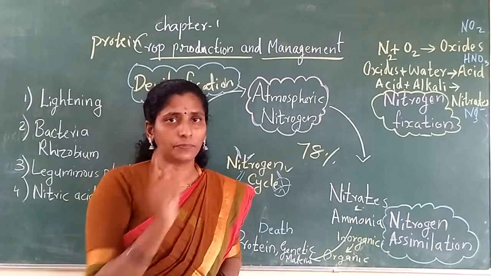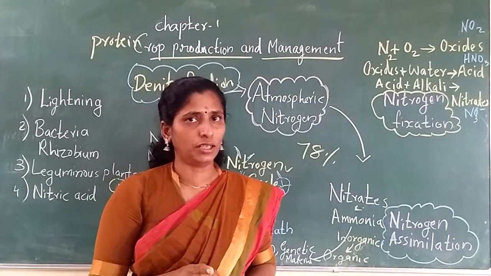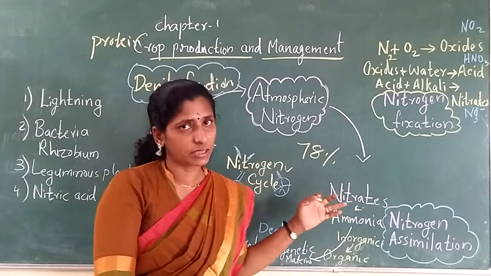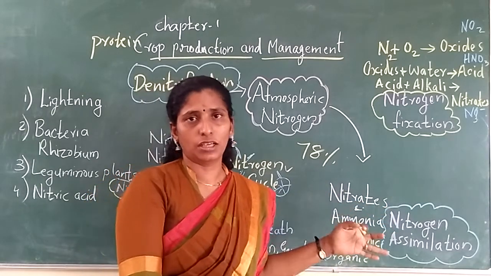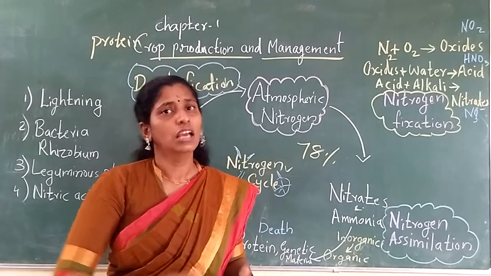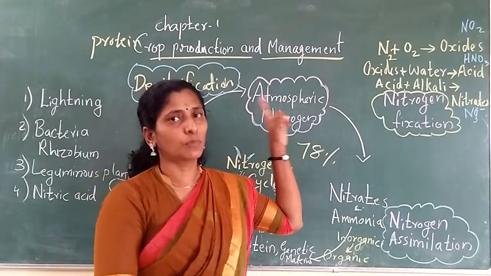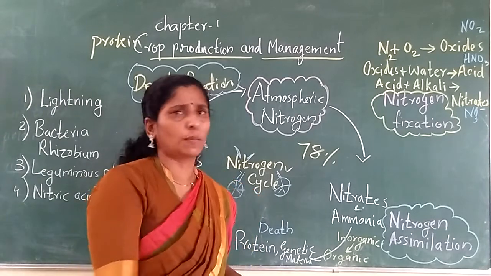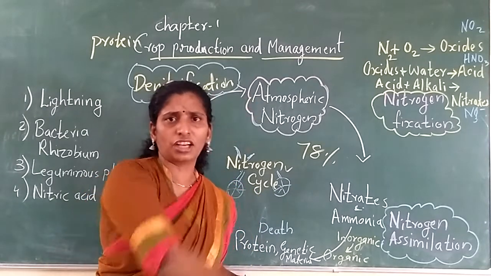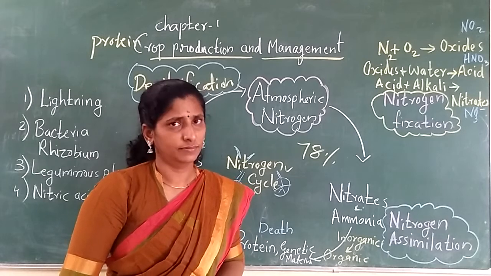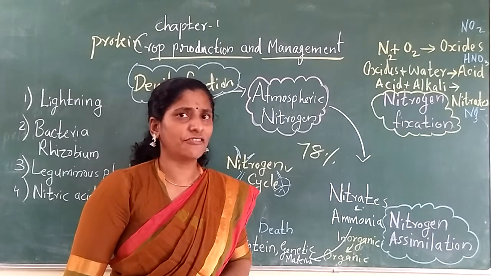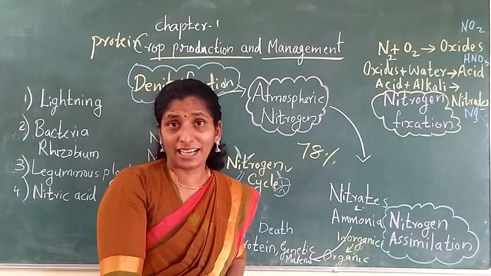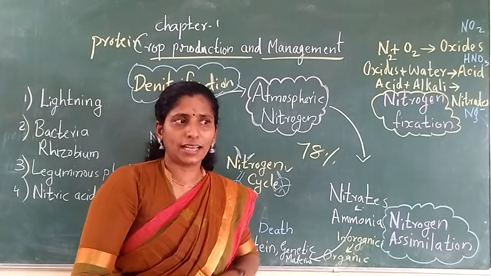Who is making protein? Green plants. Can you make protein? No, you can't. Both green plants and some animals have protein, so while you are having such food, you are getting protein. So nitrogen is most important for the preparation of protein. Then who is giving nitrogen to the plants? Are you giving nitrogen to plants? Yes, some farmers will give nitrogen directly to the plants in the form of fertilizers and manure.